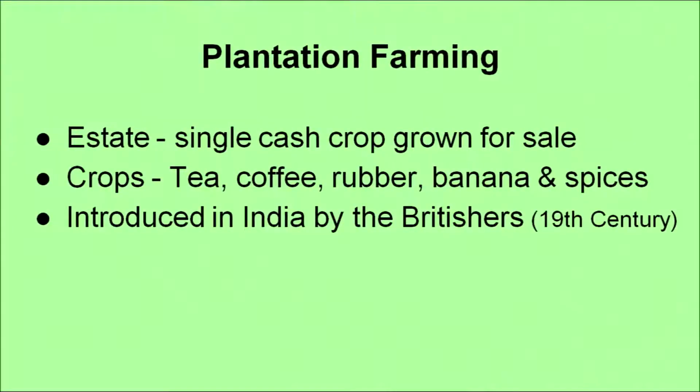Now, third comes plantation farming. In this kind of farming, there are large estates, that means large areas where a single cash crop is grown for sale, and the crops grown are tea, coffee, rubber, banana and spices. These are some of the crops grown as plantation farming, and they have a large area dedicated to them. This type of farming was first introduced in India by the Britishers in